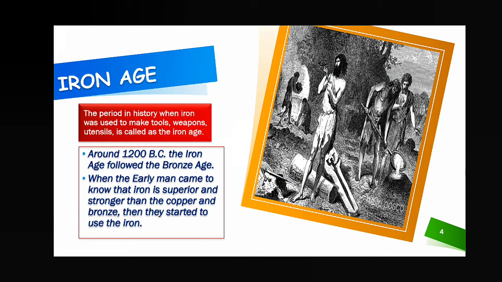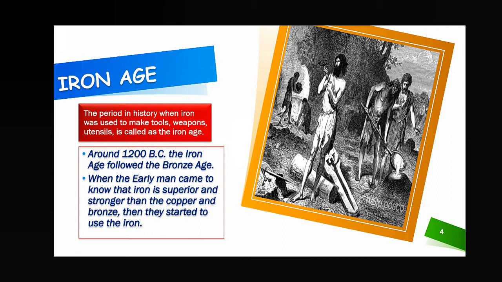Now come to the next, the Iron Age, the period in history when iron was used to make tools, weapons and utensils. Around 1200 BC or BCE, the Iron Age followed the Bronze Age.